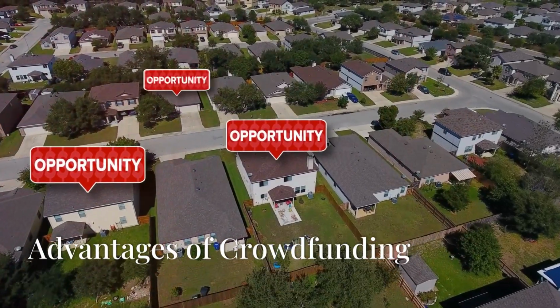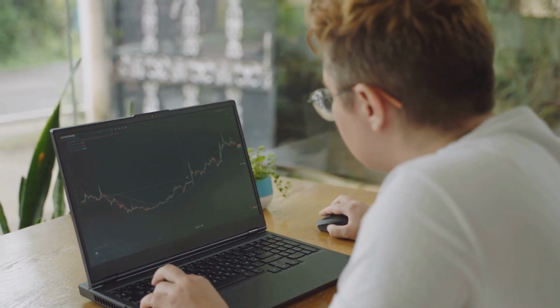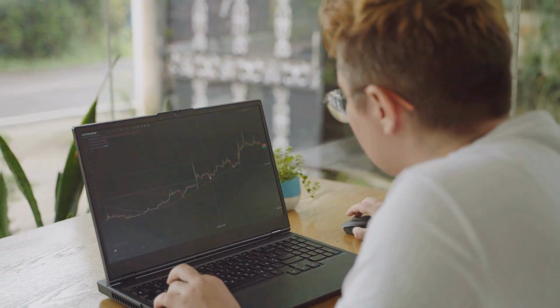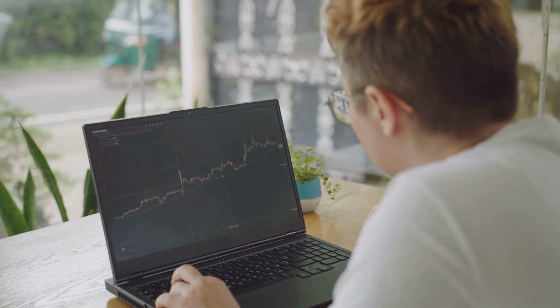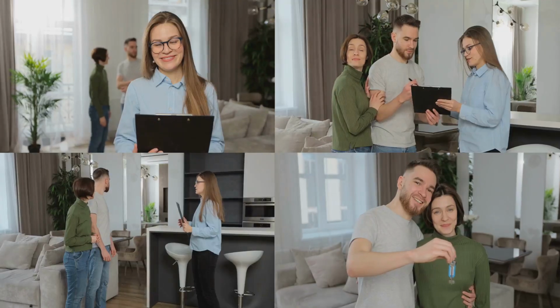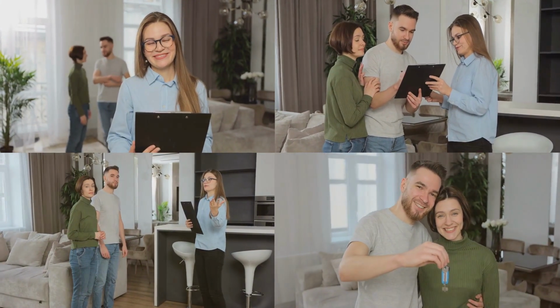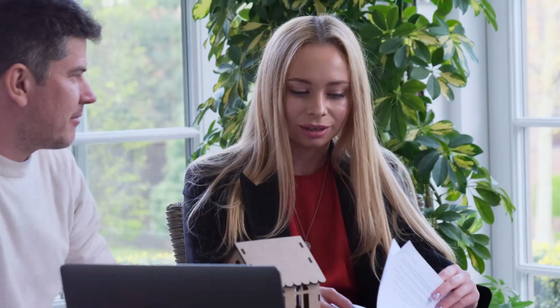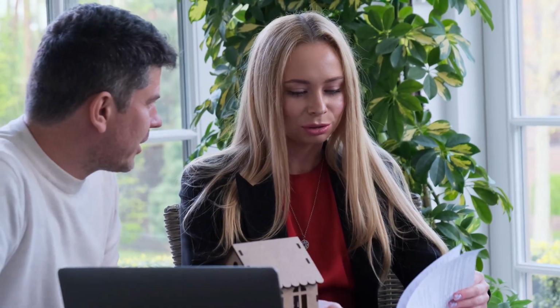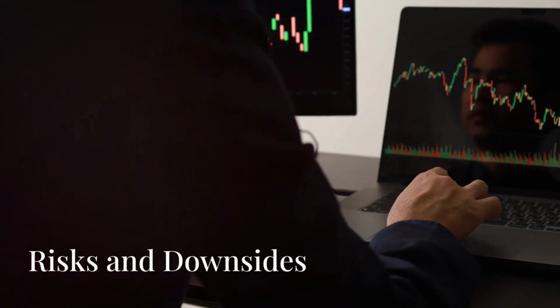Advantages of crowdfunding. Low entry barrier. Unlike traditional real estate investing, which requires large sums of money up front, crowdfunding allows you to get started with as little as a few $100s. Diversification. With crowdfunding, you can spread your investments across multiple properties, reducing risk. Hands-off management. The platform handles all aspects of property management, including tenant relations, repairs, and selling the property.